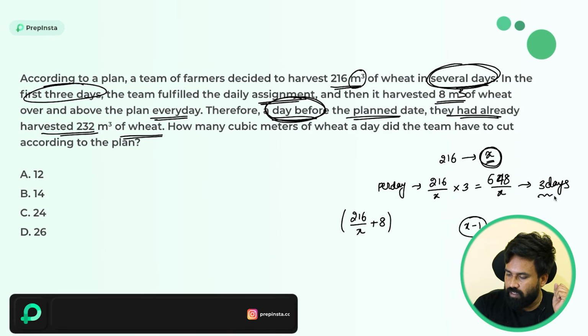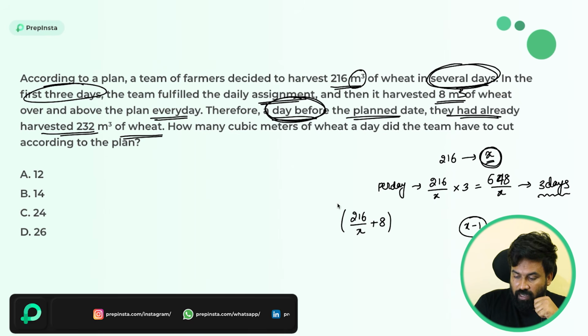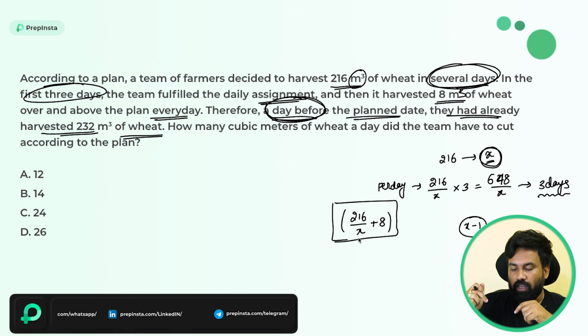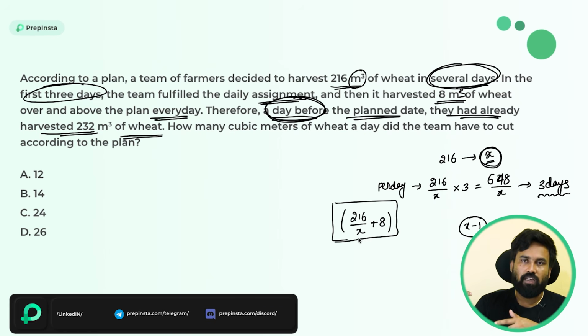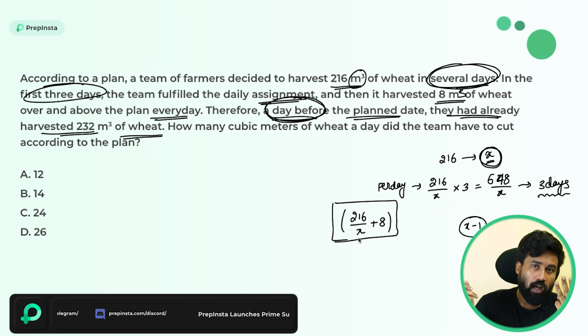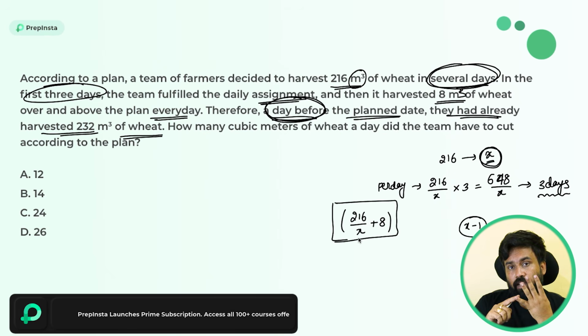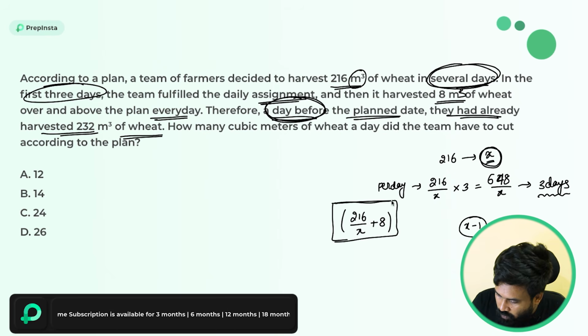They already worked for 3 days and the work is completed 1 day before. So how many days did they work with this efficiency, which is 216 by x plus 8? The first 3 days they don't work with it, and on the last 1 day there is no work. So in total 4 days they don't work with this efficiency. So this work per day was done for x minus 4 days.